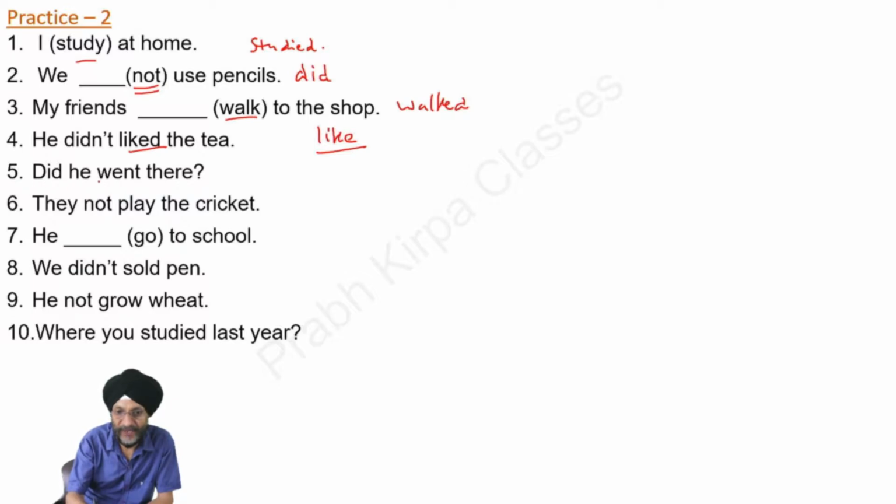Next, did he went there? You will see that here in the sentence, went is the second form of the verb. And in the case of an interrogative sentence, that is, a question mark sentence, we have to use the first form of the verb. So we will write it as: did he go there? at the end of the question.